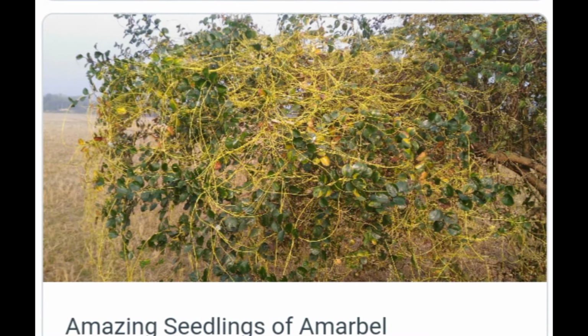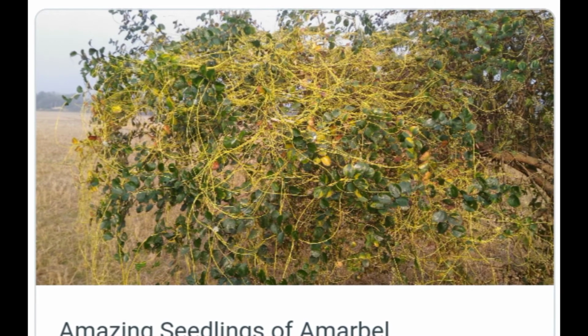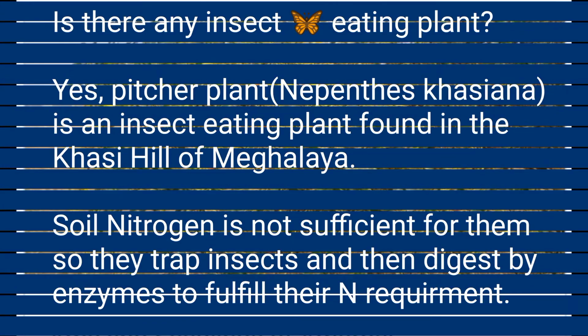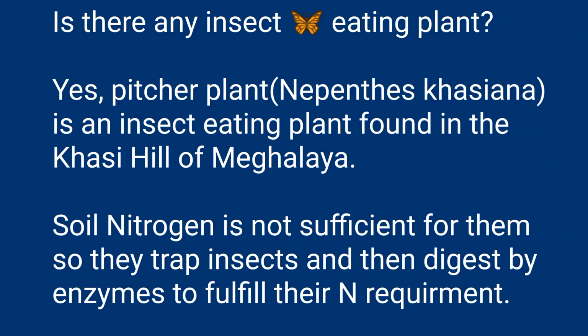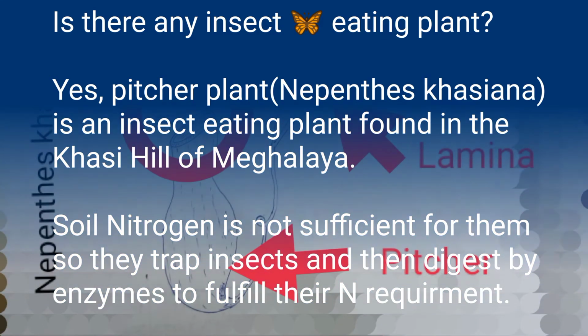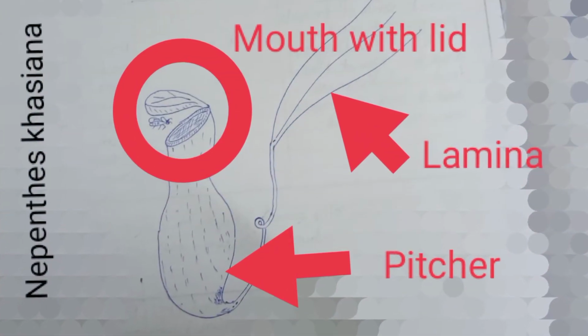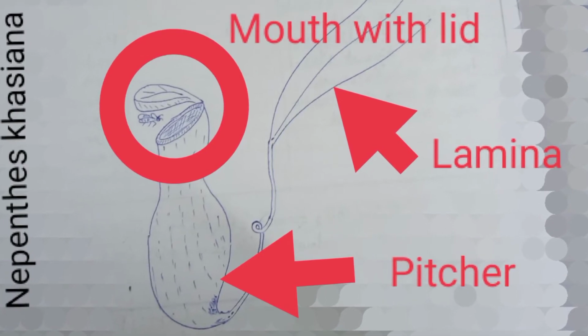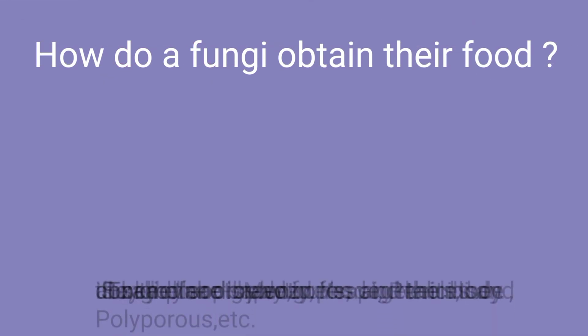It is parasitic on their host, and they absorb their food material by means of haustoria from the host. And there are many insectivorous plants just like Nepenthes khasiana of Khasi Hills of Meghalaya. They grow in the nitrogen deficient soil. That is why they trap insects as their source of nitrogen, and they digest the insects, and after digestion they absorb nitrogen in their body.